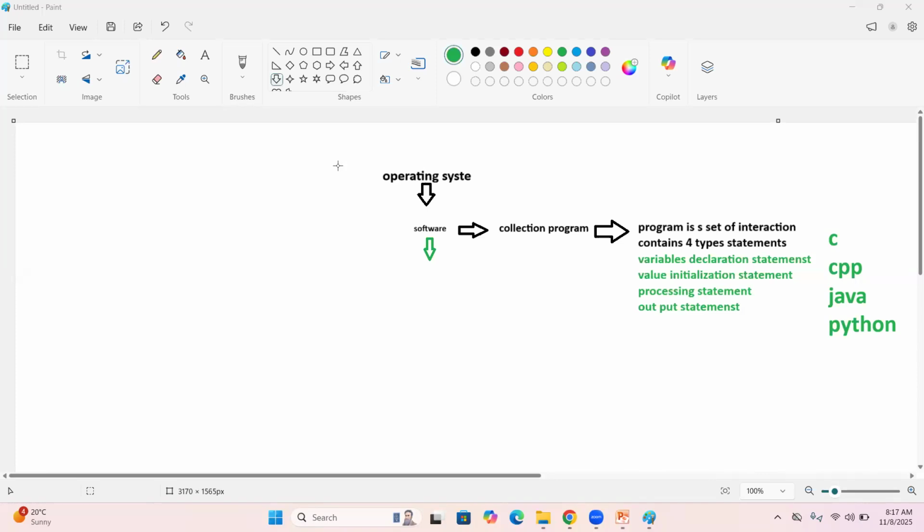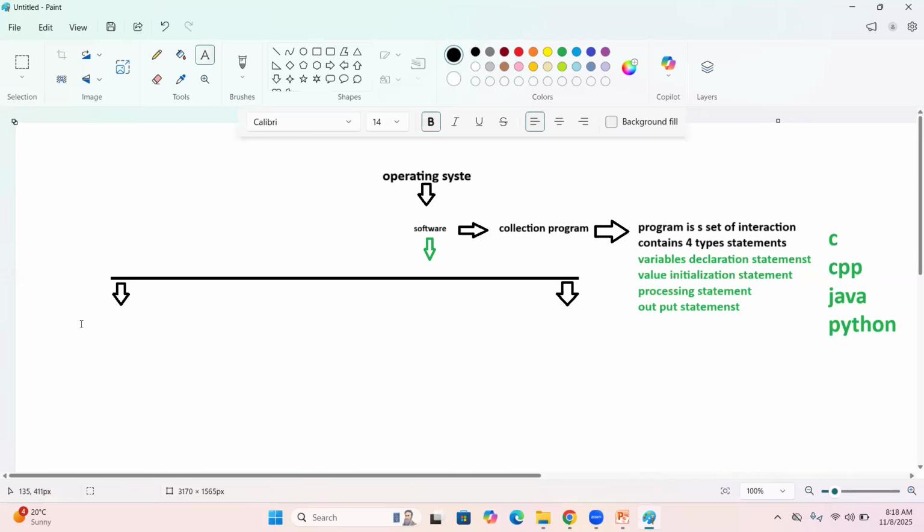That's why nowadays we are developing the softwares. But my friends, basically these softwares are two types. The first one is a system software. Then the second one is nothing but an application software.